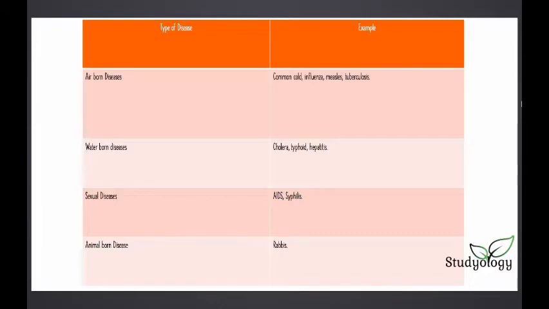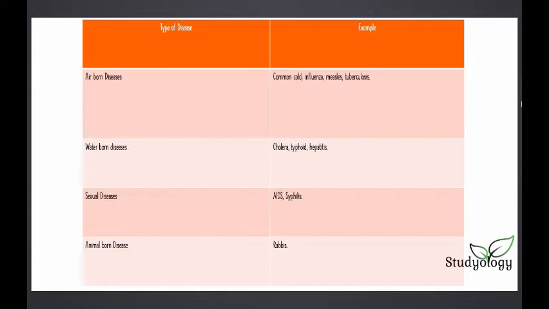First we learn about airborne diseases. Examples are common cold, influenza, measles, tuberculosis. Airborne diseases are those diseases which are spread through the air, like when a person sneezes and another person walks through, and if the person who sneezed has some common cold or some viral infection, the other person who passes through will also get the disease. That is what airborne diseases are. Waterborne diseases: cholera, typhoid, and hepatitis.